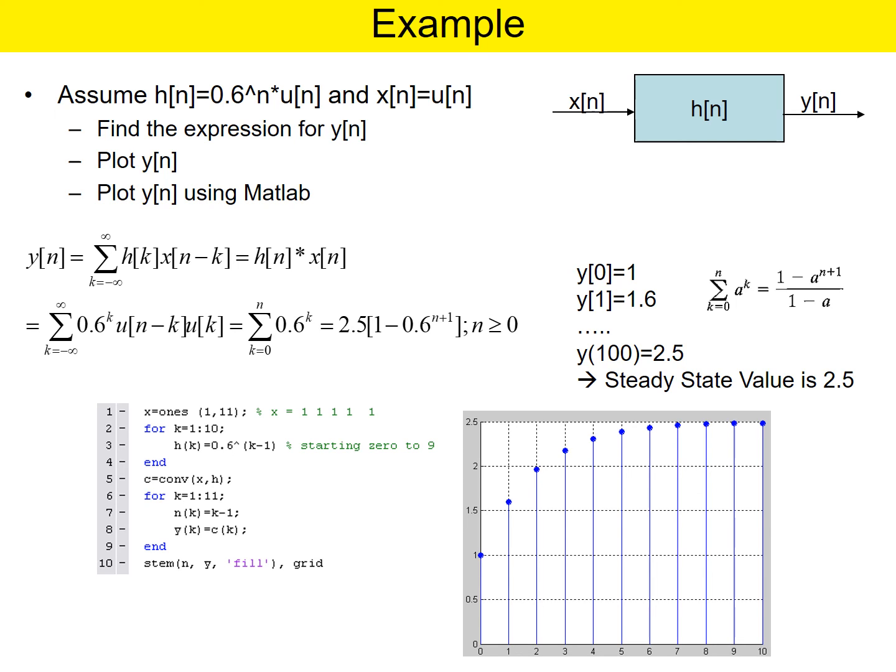So you can see here x of n is all ones, just 1 1 1 1, and this is your h of k, 0.6 raised to k minus 1, and we can write some terms and we can plot it. So this is also one more example.